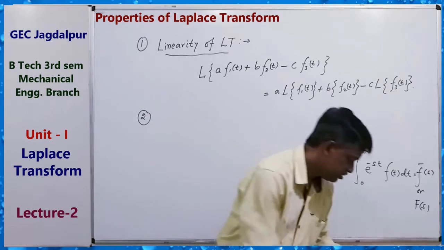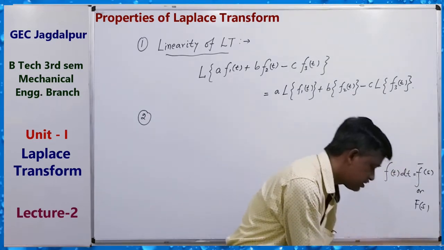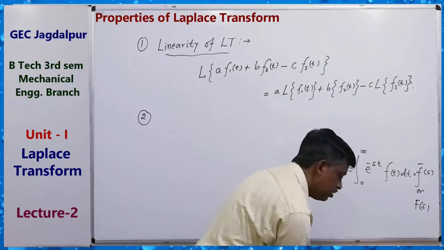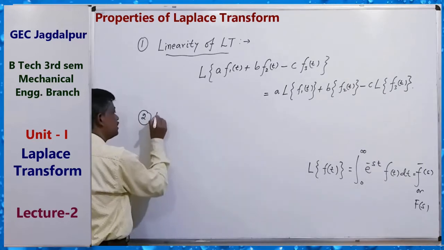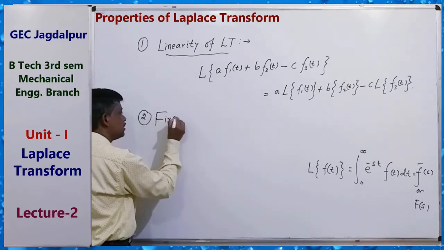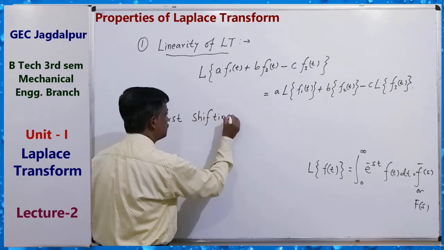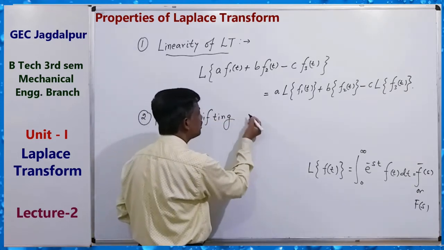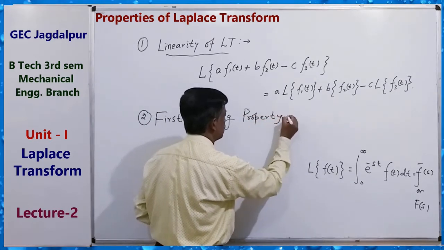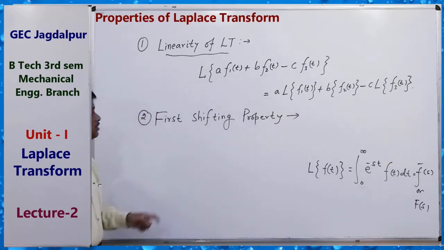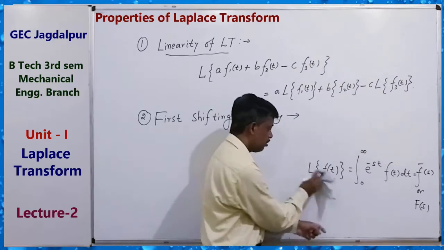The second property is a very important property, called the first shifting property, or first shifting theorem. So remember this definition always.